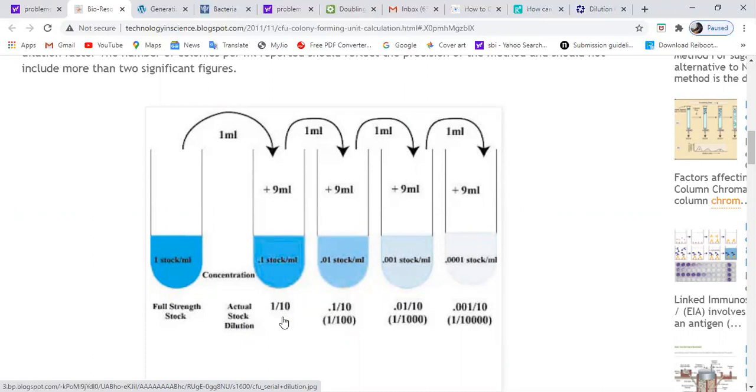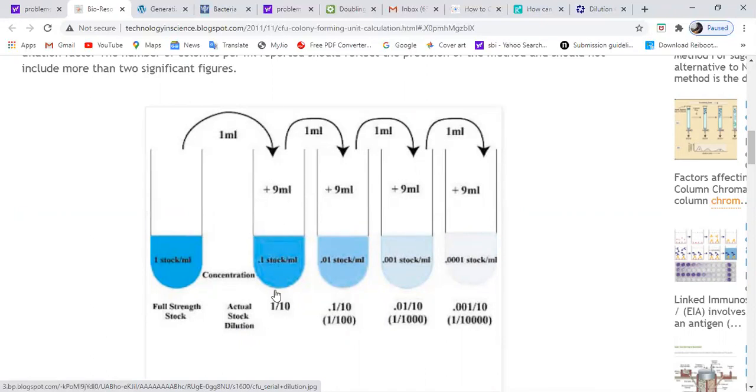So one more question can be asked from this particular dilution series: what is the 10 time dilution? 10 time dilution is actually when you are taking 1 ml of the stock solution and adding it into 9 ml. If you are diluting it 100 times, you are taking 1 ml and adding it into 99 ml of fresh culture.